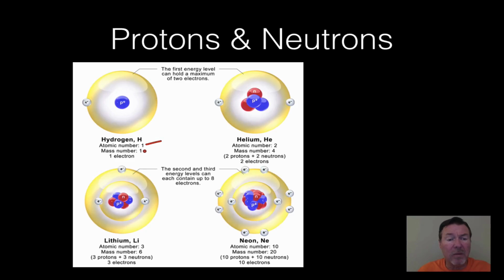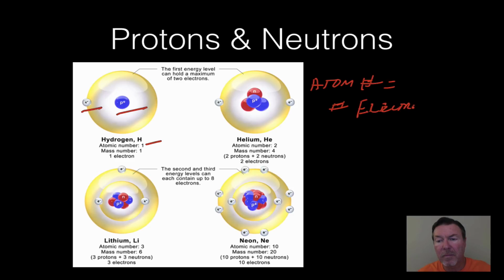The atomic number is 1, the number of electrons is 1, the number of protons is 1. The atomic number is always equal to the number of electrons and the number of protons.